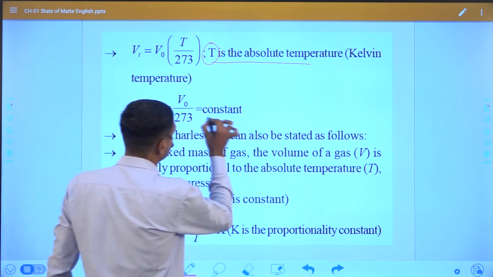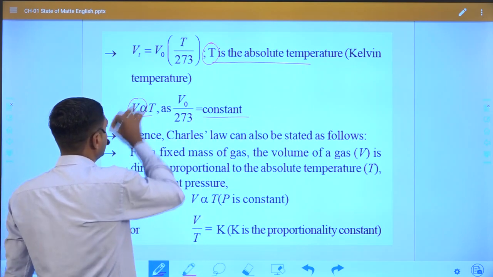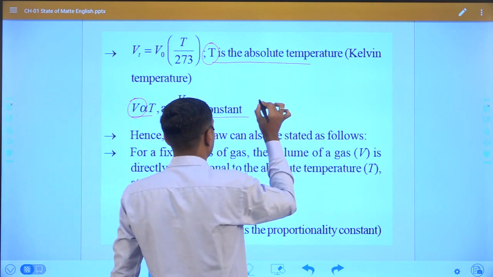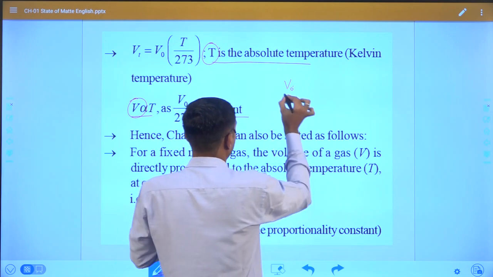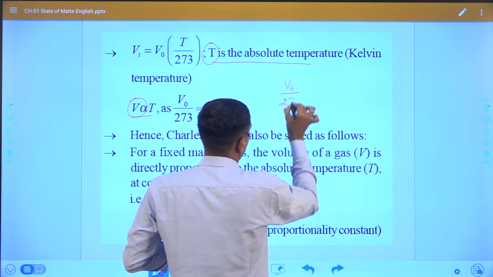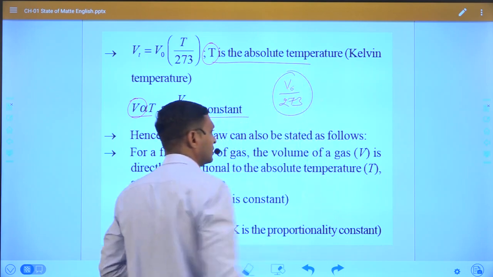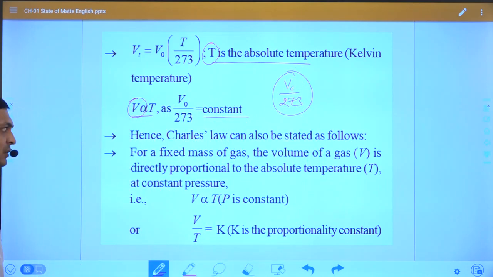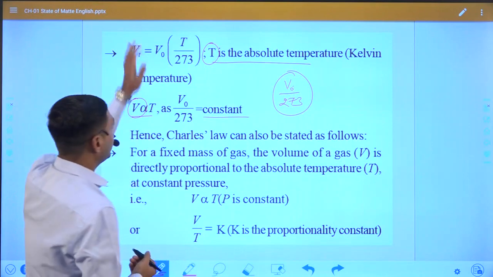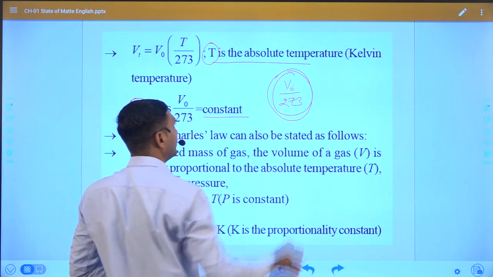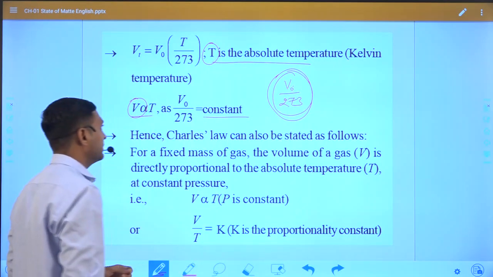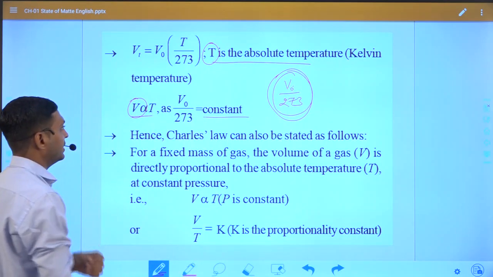How does it become constant? Because the volume increases or decreases based on the volume at 0 degrees, by its initial volume V by 273 times. Okay.